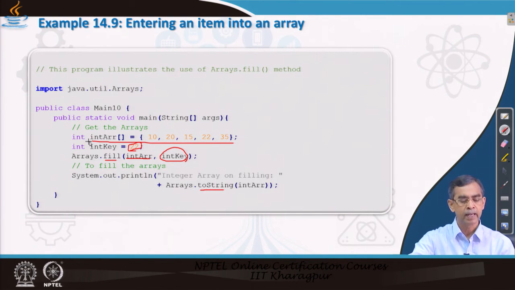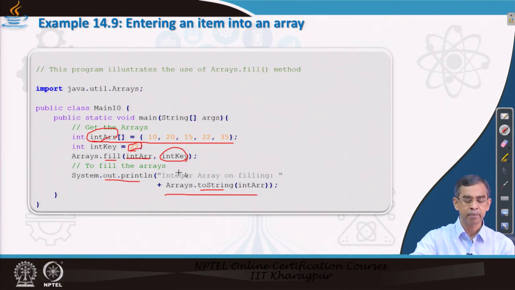For example, here after entering this value 22 into this array, we can print the entire array using the println statement. You could pass the int array directly, but a better way is that it can be converted into a string, and then that resultant string can be passed as an argument to the println method to print it. That also you can do.